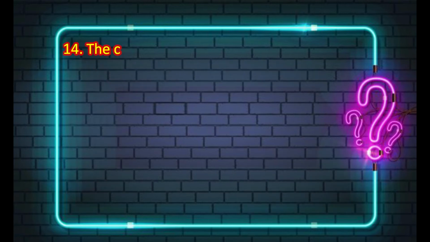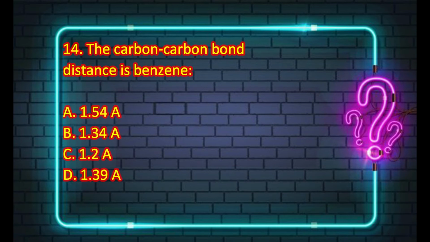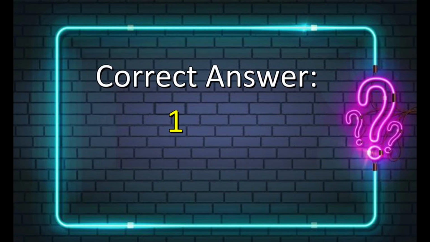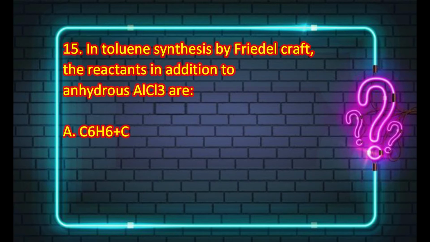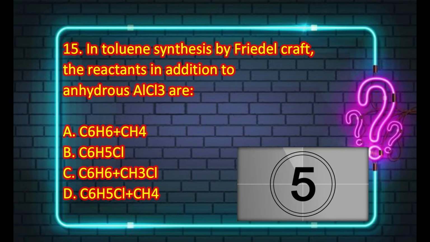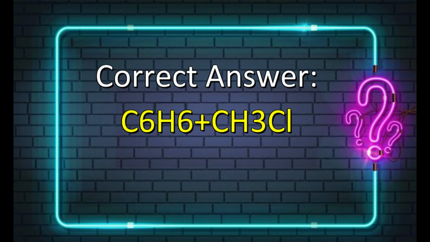The next MCQ is the carbon-carbon bond distance in benzene is 1.54, 1.34, 1.2 or 1.39. And the correct answer is 1.39. The next MCQ is in toluene synthesis by Friedel-Crafts, the reactants in addition to anhydrous AlCl3 are. Your options are given below. Correct answer is C6H6CH3Cl.